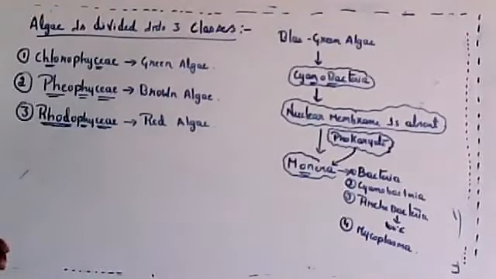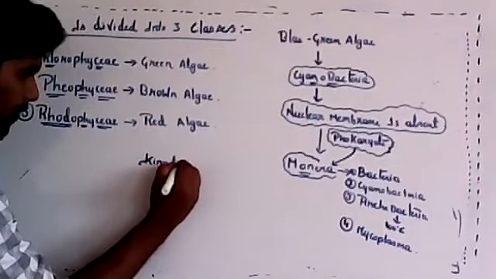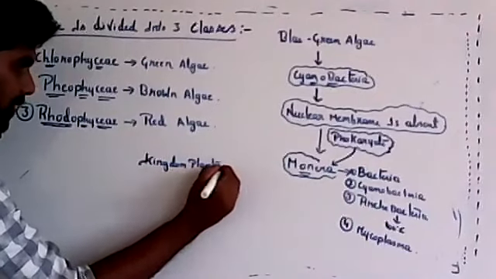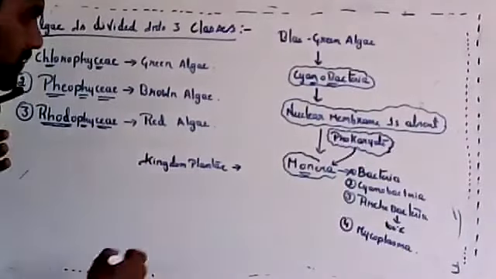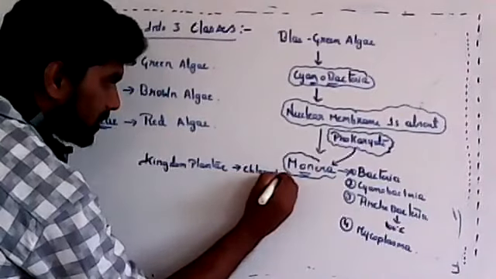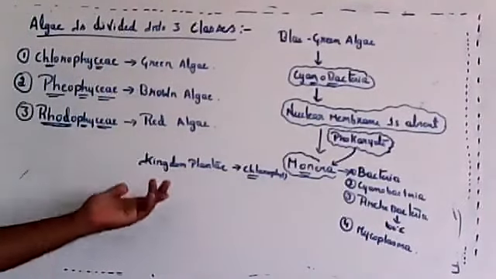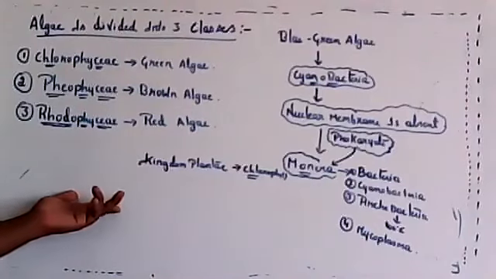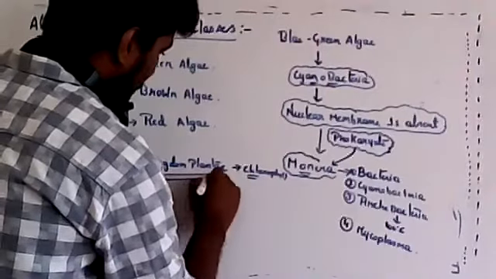But here we are studying about kingdom Plantae, I told you. Whatever we are studying is of kingdom Plantae, and the most peculiar character of kingdom Plantae is that they have chlorophyll. They can synthesize their own food. Only those organisms which can synthesize their own food we are studying in this chapter. Actinomyces belongs to fungi.